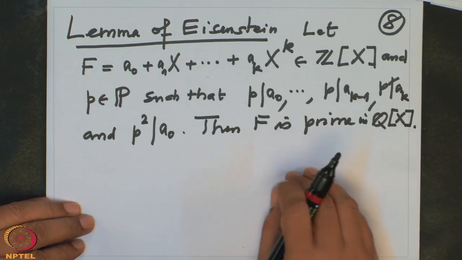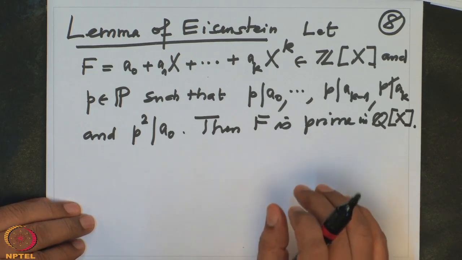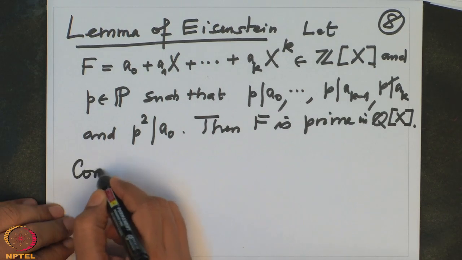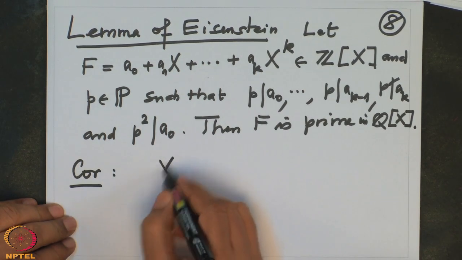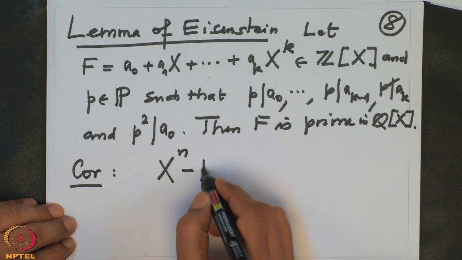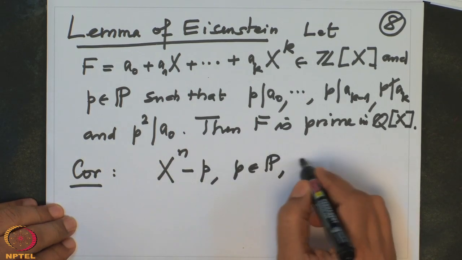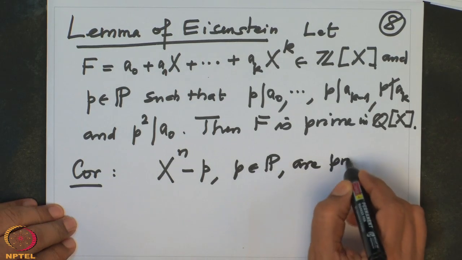Before I prove this, the proof is very easy, I just have to say that an immediate corollary is, if I take any x to the power n minus a prime number p, these polynomials are prime in Q[x].